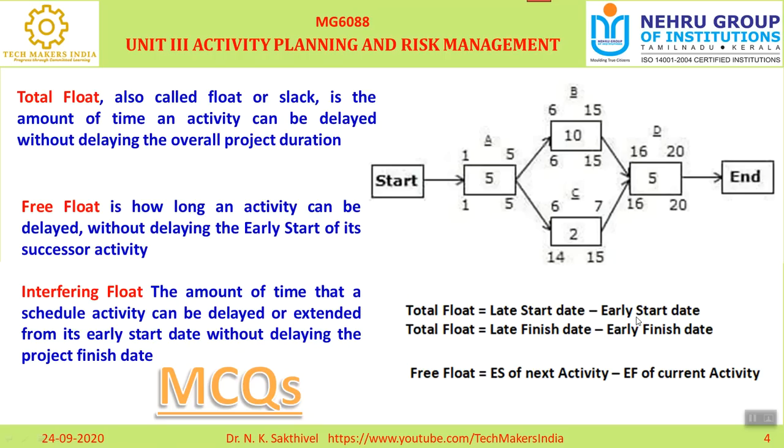You can calculate according to this formula or a different formula also. Take this formula: late finish date minus early finish date. Late finish date according to C is 15, early finish date is 7. So 15 minus 7 is 8. So the total float can be calculated in two different ways, using this one or this one. We do not know which question will come, so understand the concept. So you know very well what is total float.